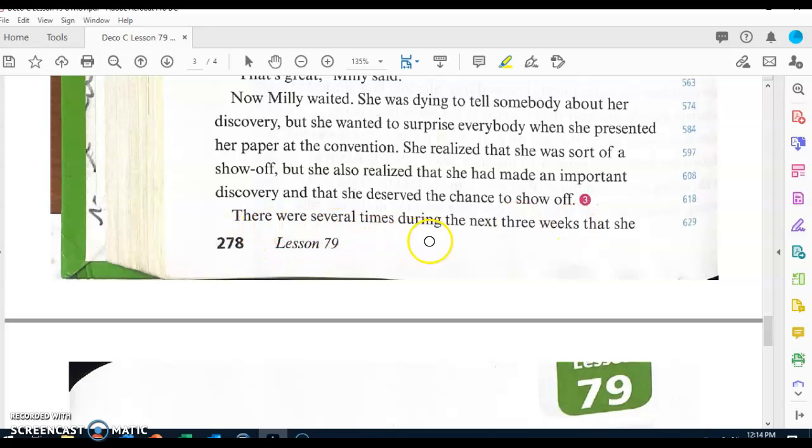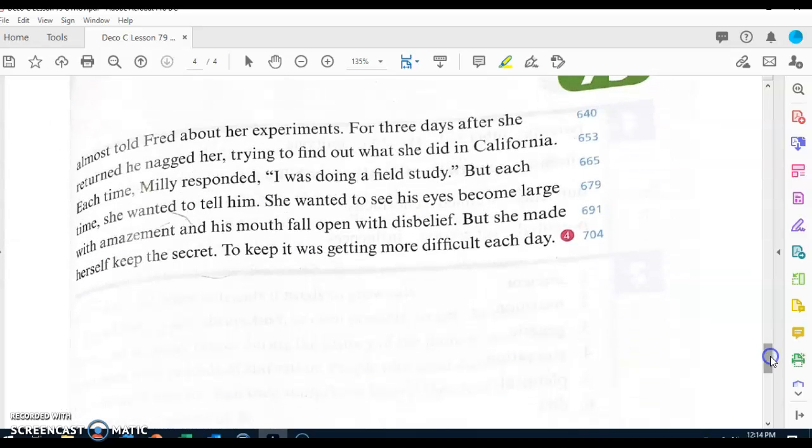There were several times during the next 3 weeks that she almost told Fred about her experiments. For 3 days after she returned, he nagged her, trying to find out what she did in California. Each time Millie responded, "I was doing a field study," but each time she wanted to tell him. She wanted to see his eyes become large with amazement and his mouth fall open with disbelief, but she made herself keep the secret. To keep it was getting more difficult each day.